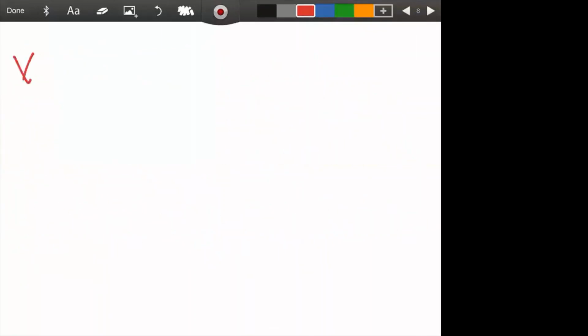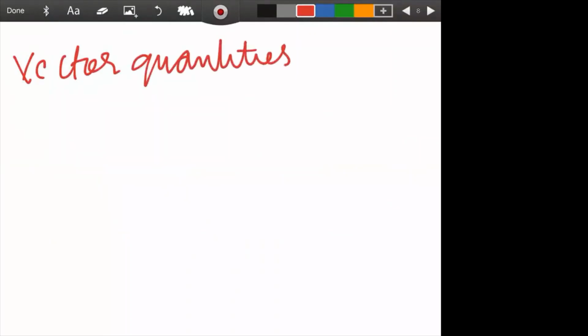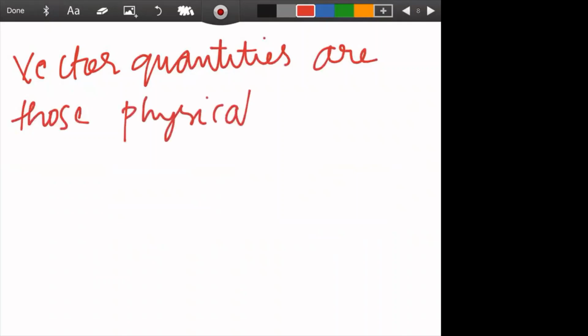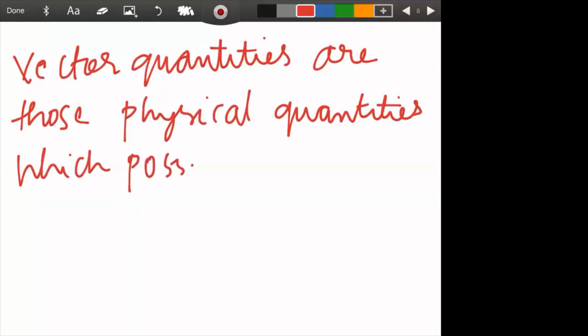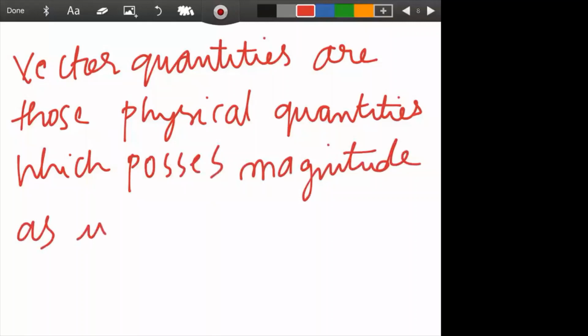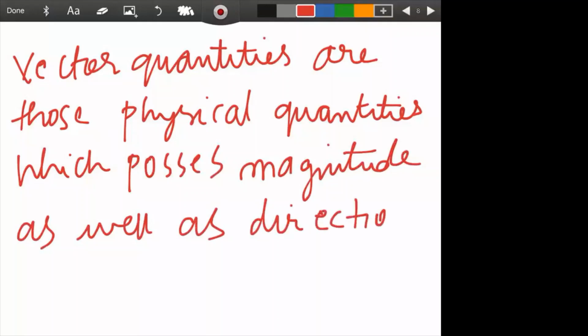And what are vector quantities? This definition is not in the book, so I have to write it.